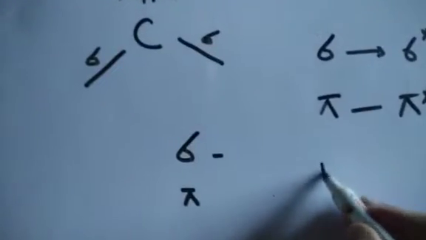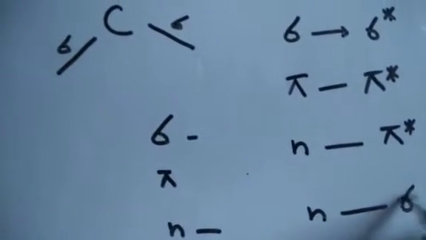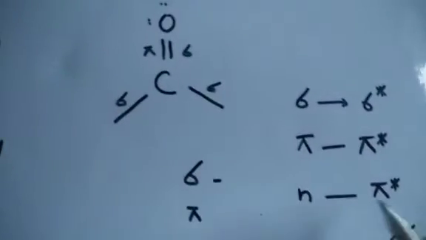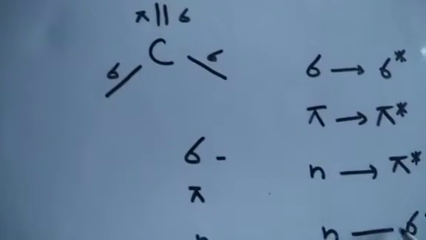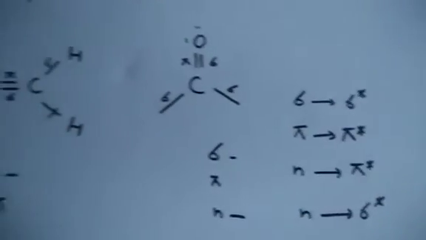इसका मतलब है इसमें जो transition possibility है, when it absorbs the energy, एक possibility ये कि this transition will occur sigma to sigma star. Second possibility है कि this transition will occur. और possibility arise है कि जो non-bonding electrons है, they can get excited to sigma star or they can excite to pi star. तो हमारे पास ये transitions possible हैं. So there can be four types of transitions which can occur. So depending on which type of molecule is present, उसी हिसाब से there are the transitions.